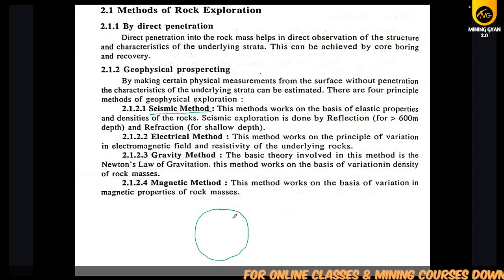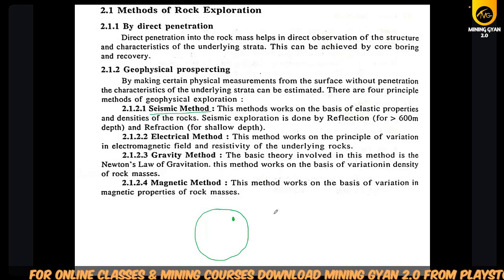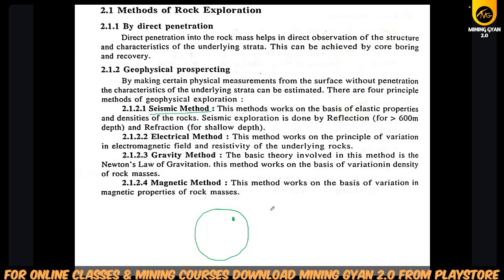Suppose this is the focus point from where the earthquake is generated. Whenever an earthquake is generated, there are two types of waves, P wave and S wave, primary and secondary waves.